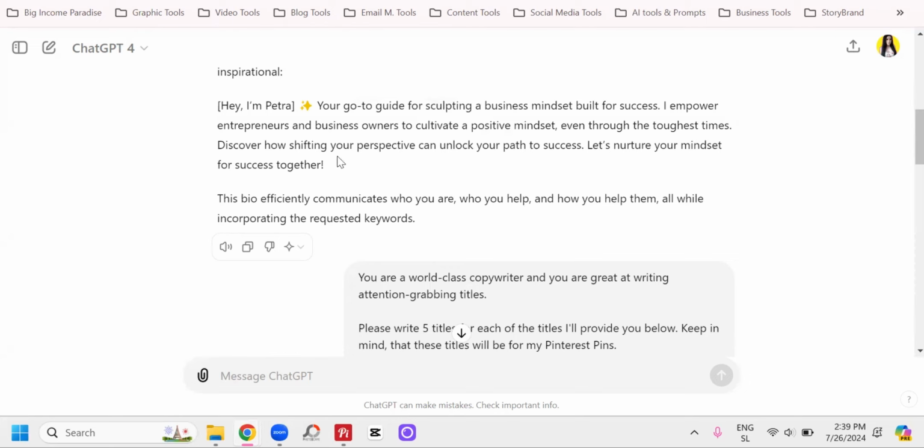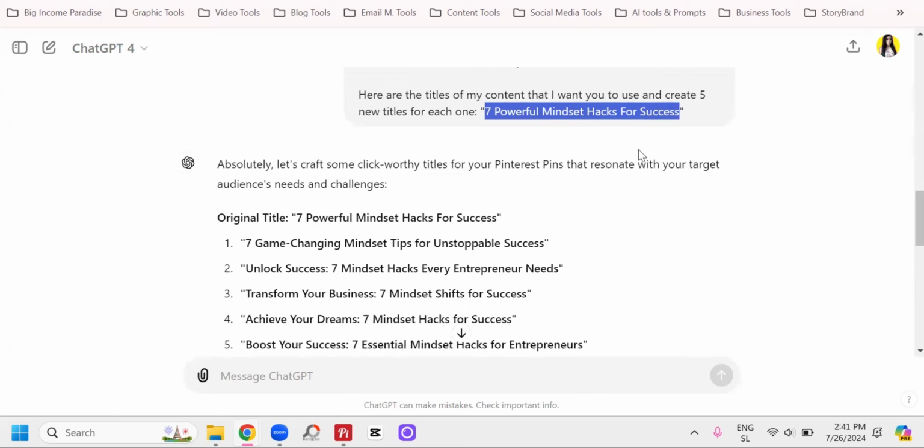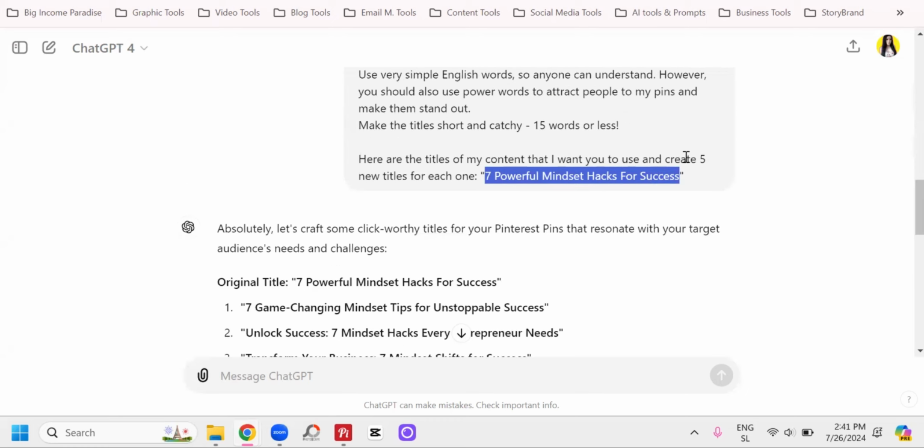Then we want to create titles for our pins, right? So here's the next prompt. And you're obviously going to input your information. Again, your target audience and so on. And at the end, you're going to put in the title of your, let's say, blog post. So let's pretend we created "7 Powerful Mindset Hacks for Success." That's our blog post. So we told ChatGPT to create 5 new titles, and it came up with this.